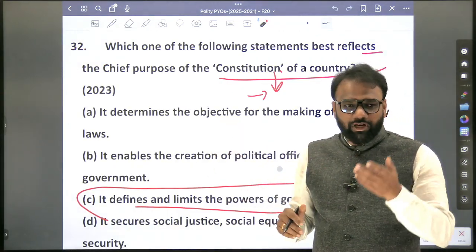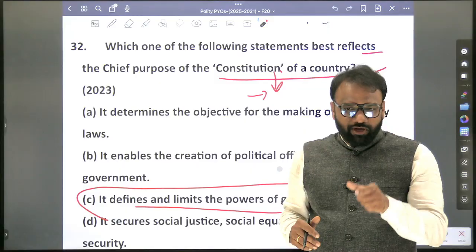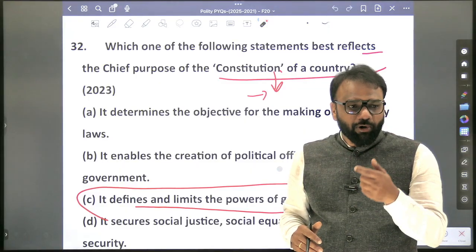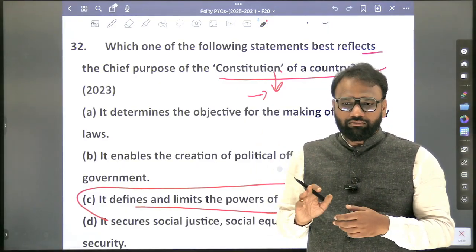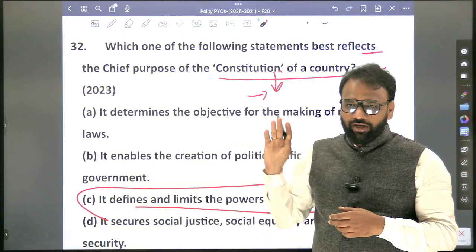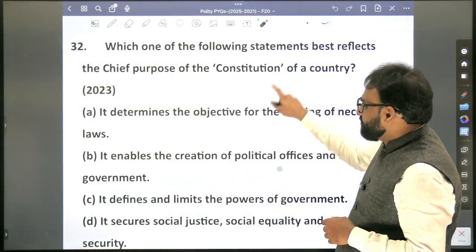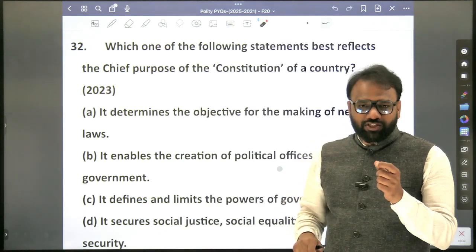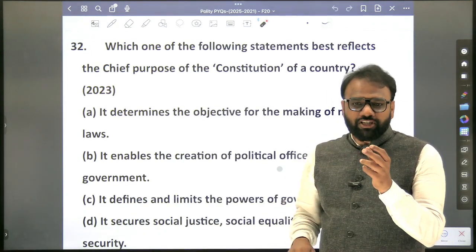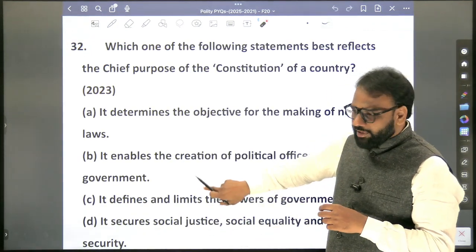In the upcoming year, they may give a list and ask how many of the above restrict the power of the government. In that case, we should be able to identify correctly. This is a very, very important topic. It is not the first time; prior to this also, they have asked at least two to three times questions on which provisions limit the power of the government.